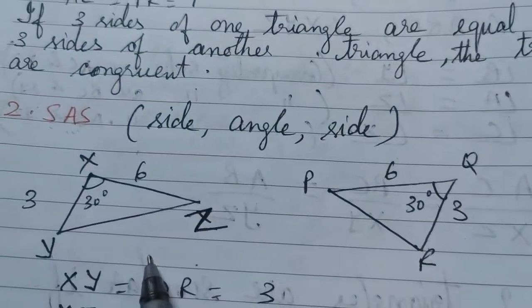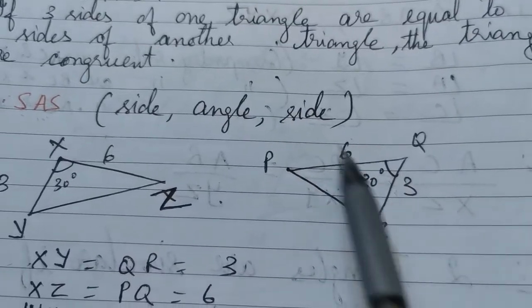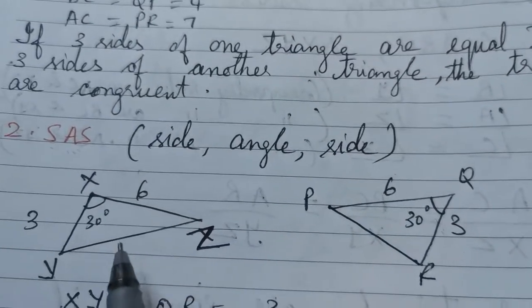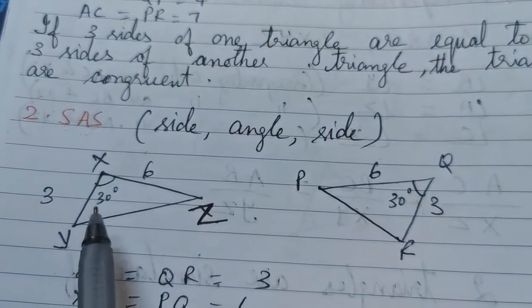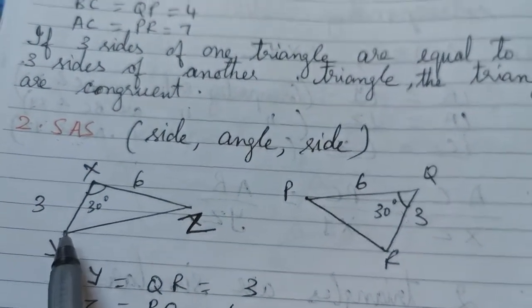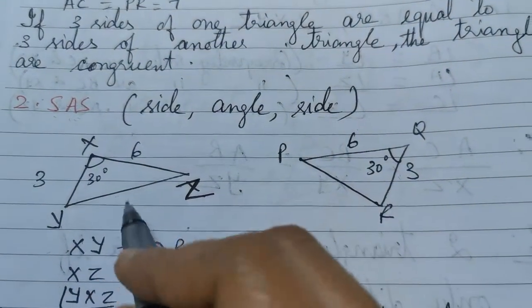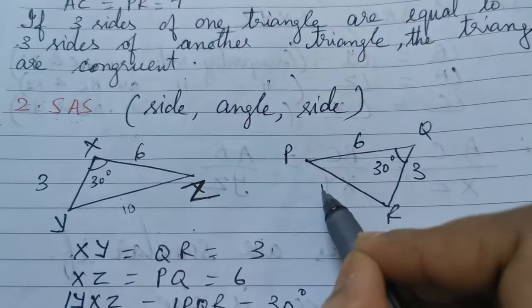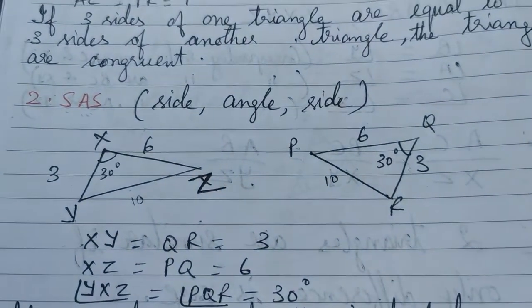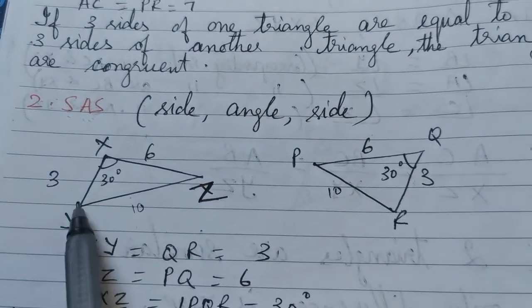Now let us look here. We know two sides and one angle. Here again I know two sides and one angle. So the angle between, or let me start with the side. Now I don't know this side. In case the side is 10, this side will also be 10 because they are congruent triangles. From this we can decide our angles.